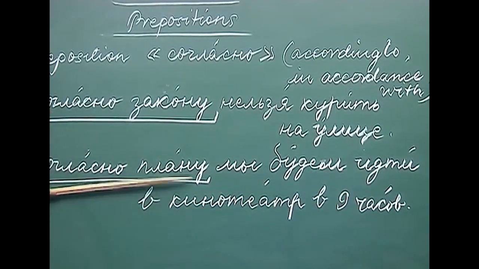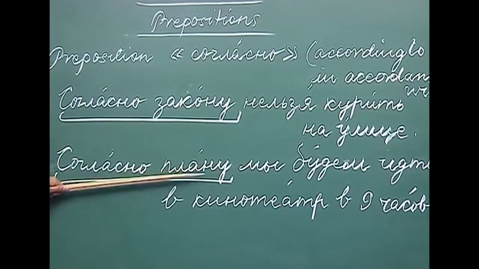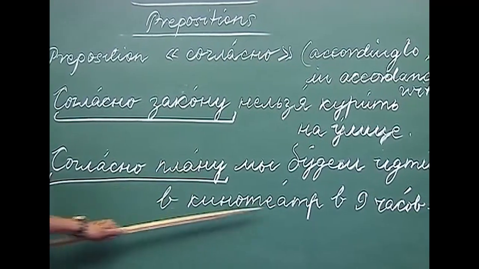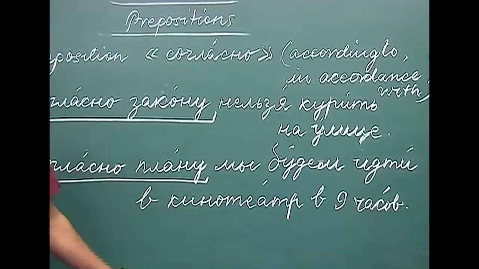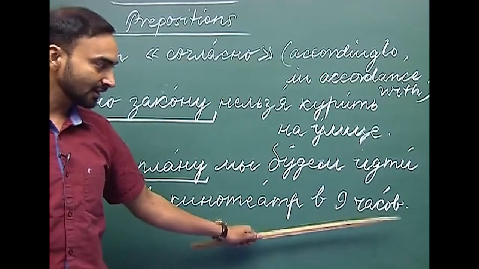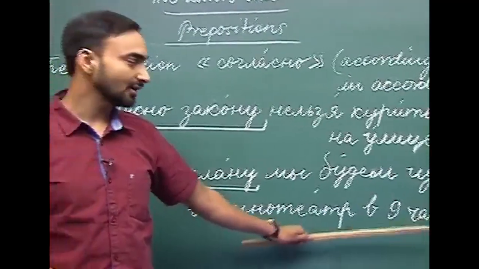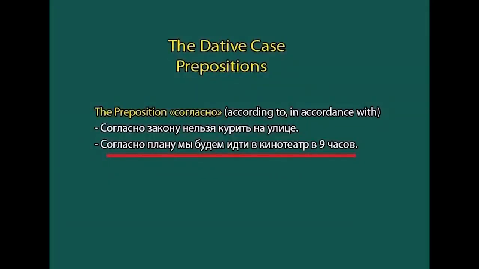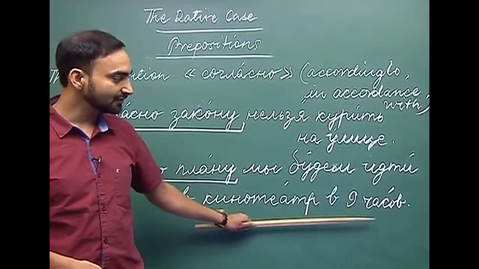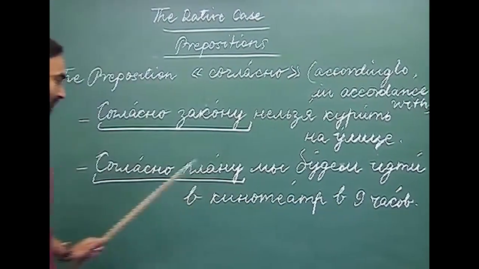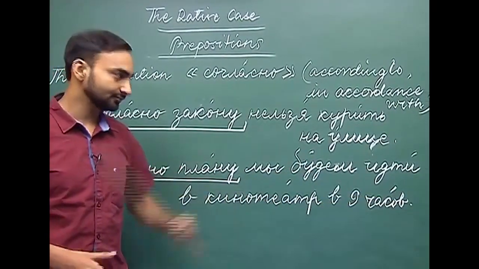So, here again plan, which is a masculine noun, has been used in the dative case, and часов, if you remember, we have discussed how we express time in Russian, and I have told you that час has 3 forms, and with 5 onwards up to 20 we use часов. That is why we have used here 9 часов.